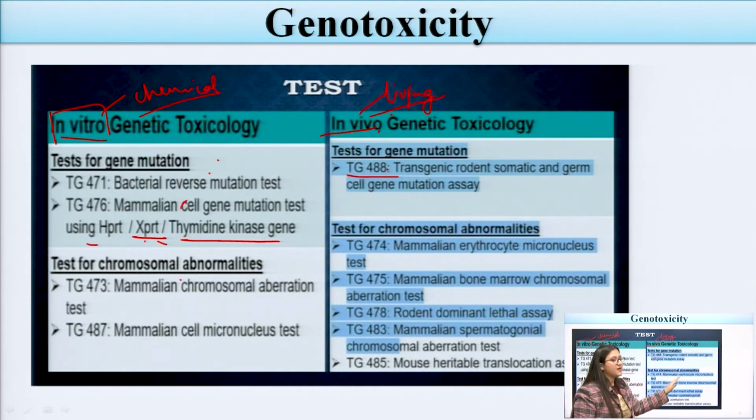Now, for the test for chromosomal abnormalities through in vivo genetic toxicology, first of all we have to study TG474, which is the mammalian erythrocyte micronucleus test. Second one is TG475, the mammalian bone marrow chromosomal aberration test. Third one is TG478, the rodent dominant lethal assay. Fourth one is TG483, the mammalian spermatogonial chromosomal aberration test. Fifth one is TG485, the mouse heritable translocation assay.